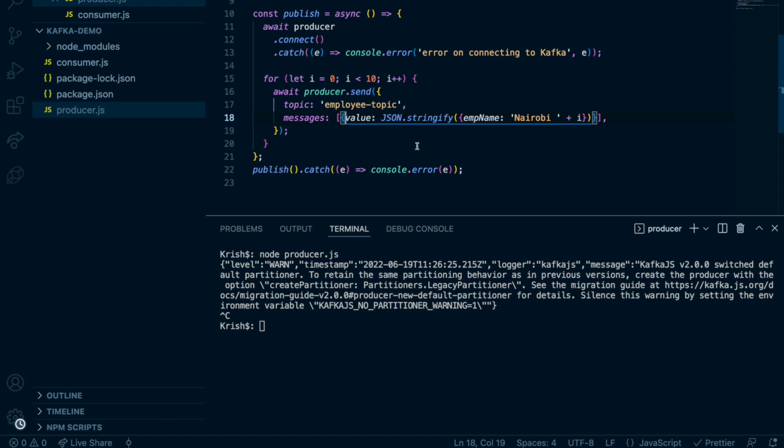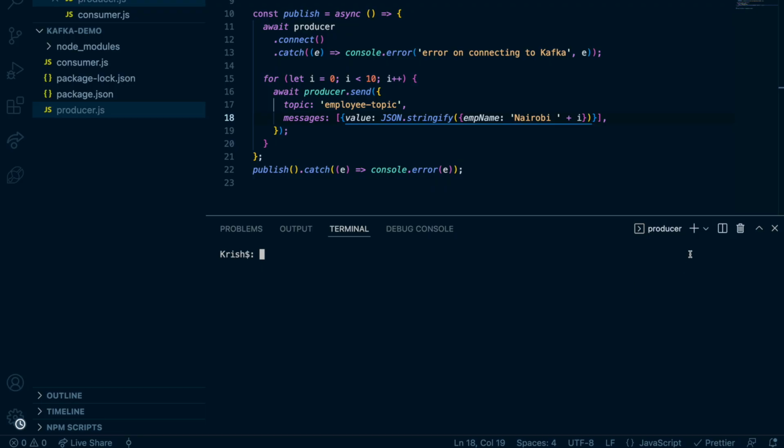That means the producer does not provide the key to Kafka. How many partitions do we have? 3. So I'm going to create 3 different consumers, so each consumer will listen to one partition. They will be listening from different consumer groups.